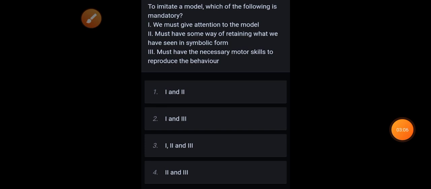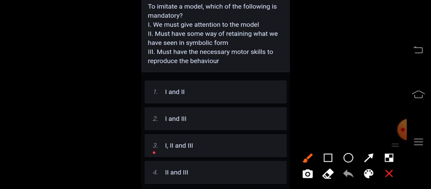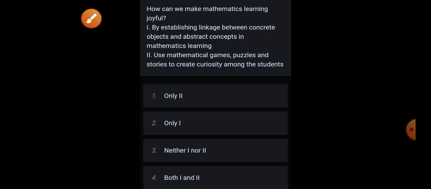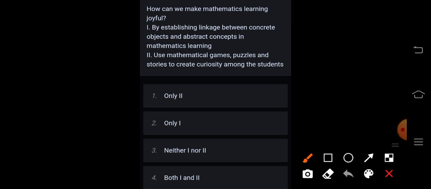Next is, to imitate a model, which of the following is mandatory? We must give attention to the model, must have some way of retaining what we have seen in symbolic form, must have the necessary motor skills to reproduce the behavior. So the correct answer is option 3, first, second and third. Next, how can we make mathematics learning joyful? By establishing linkage between concrete objects and abstract concepts in mathematics learning. Use mathematical games, puzzles and stories to create curiosity among the students. Correct answer is option 4, both first and second.